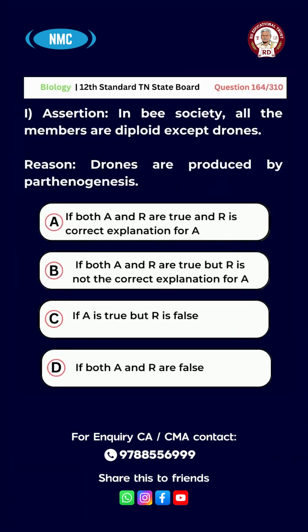Question number 164. Assertion: In bee society, all members are diploid except drones. Reason: Drones are produced by parthenogenesis.